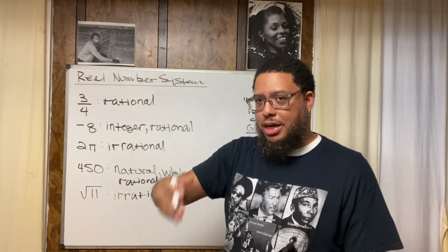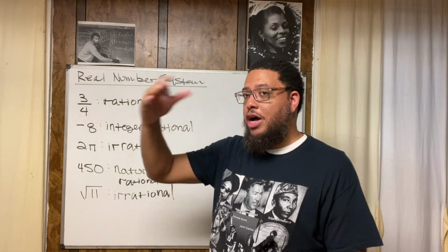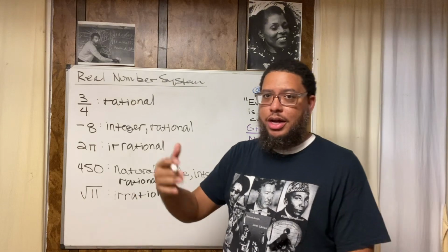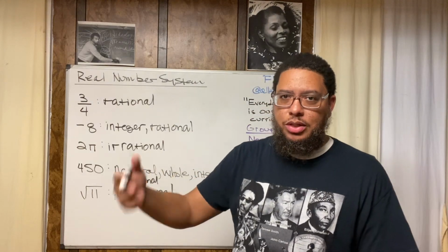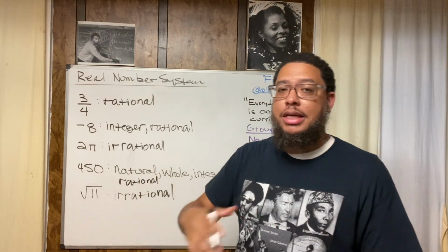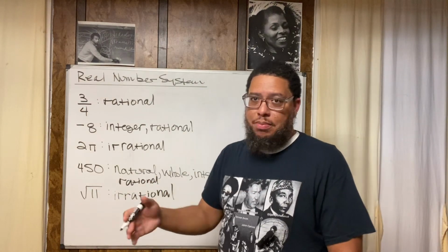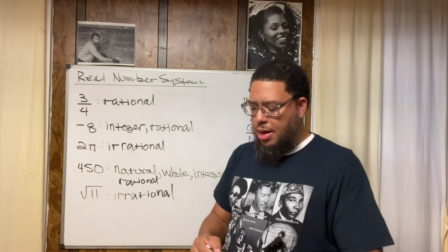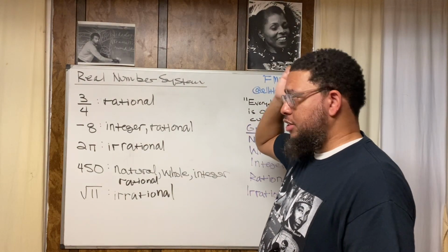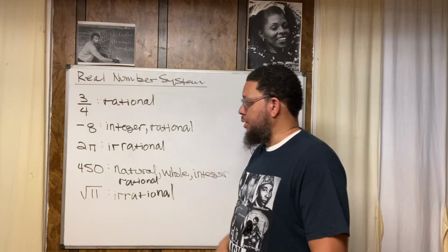So again, rationality, two conditions: the decimal terminates, or it goes on forever in a pattern, like a beat, like a song that you like, right? 3.12121212. That's a pattern, right? That's rational. When it's a pattern, it's a rational number. So I just want to make sure everybody knows how to classify numbers in the real number system.